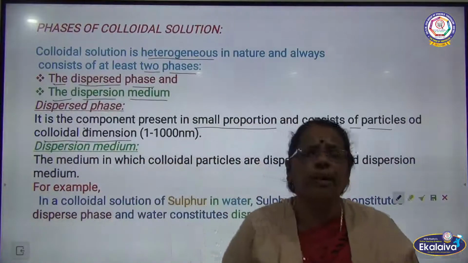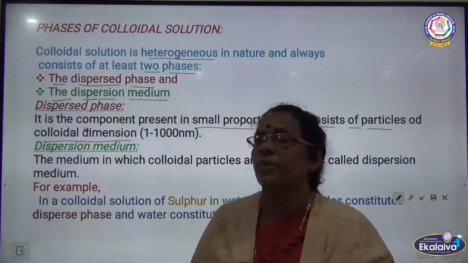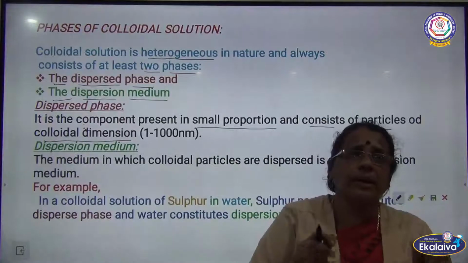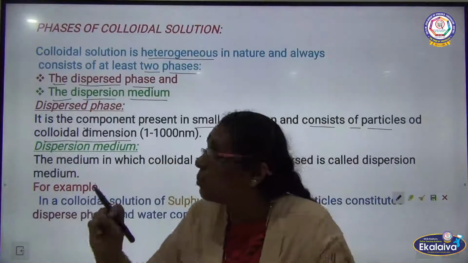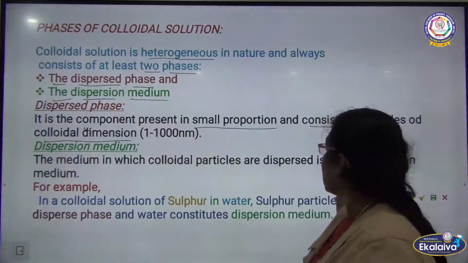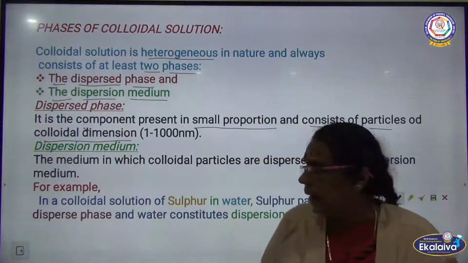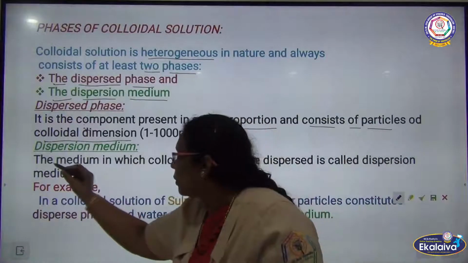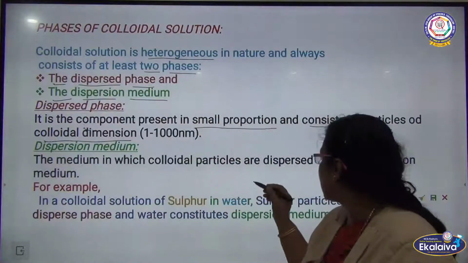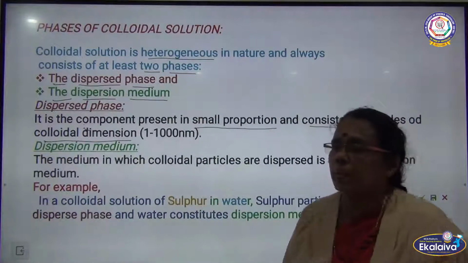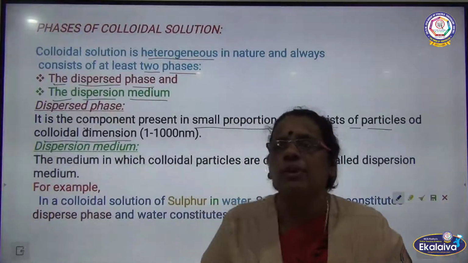Similarly, the dispersion medium is the medium in which colloidal particles are dispersed. So the dispersion medium is nothing but the solvent, and the dispersed phase is nothing but the solute.